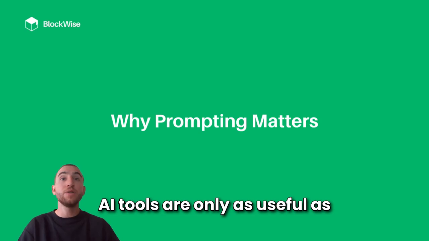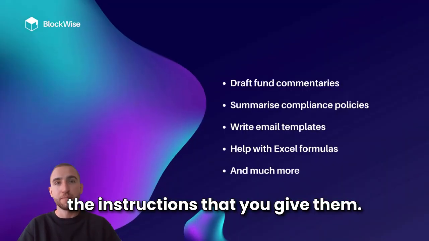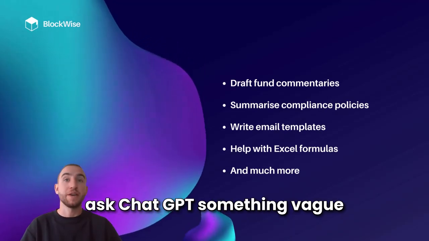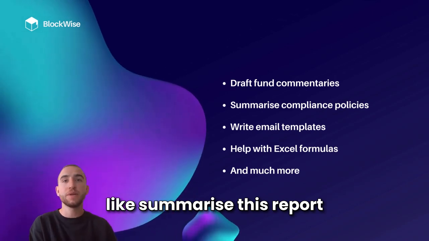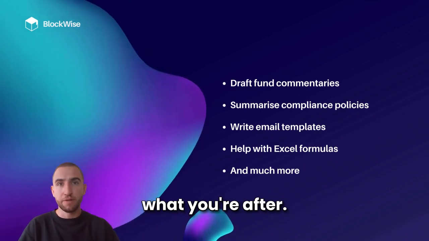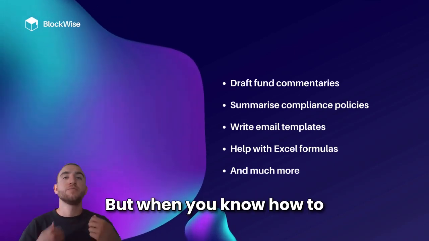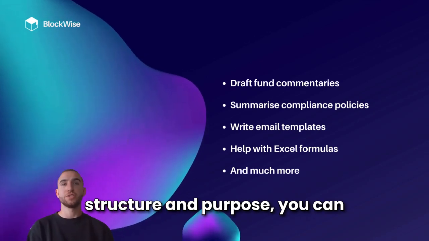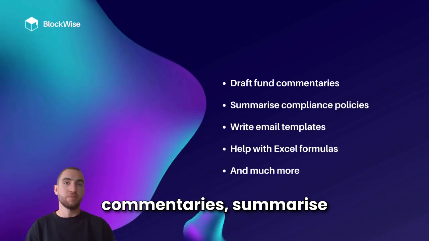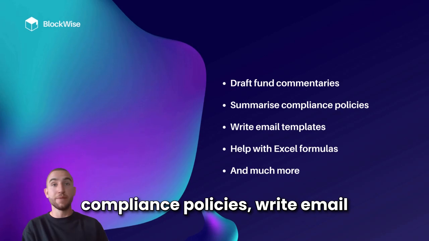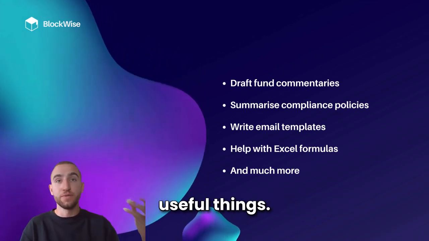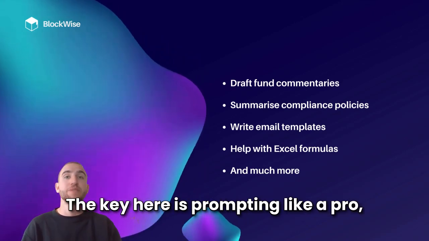AI tools are only as useful as the instructions that you give them. So you've probably seen someone ask ChatGPT something vague, like summarize this report, and they'll get back something okay, but not exactly what you're after. But when you know how to prompt well, with clarity, structure, and purpose, you can get AI to draft fund commentaries, summarize compliance policies, write email templates, help with Excel formulas, and much more other useful things. The key here is prompting like a pro.